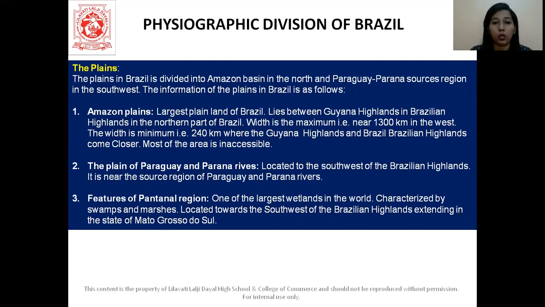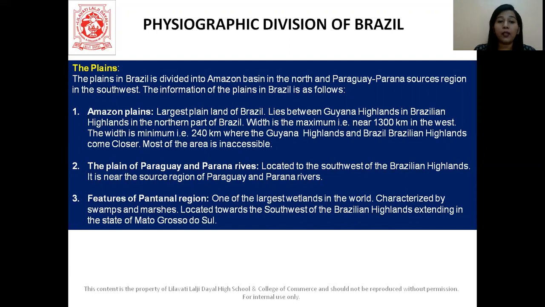Okay, so we've already seen that most of the area of the Amazon is inaccessible. When we talk about human settlements and population in the further chapters, we will also come to know that there are no facilities, transportation is not developed, right? So many things are not accessible here. That is why this area is not much developed.